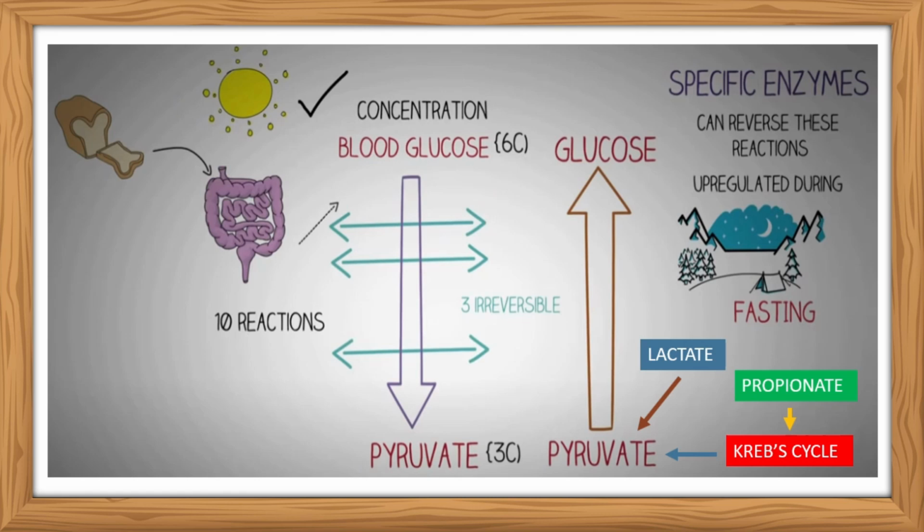Lactate will produce pyruvate, and this pyruvate will produce glucose, and propionate will enter the Krebs cycle, and from the Krebs cycle it will again produce pyruvate, then pyruvate will again produce glucose.